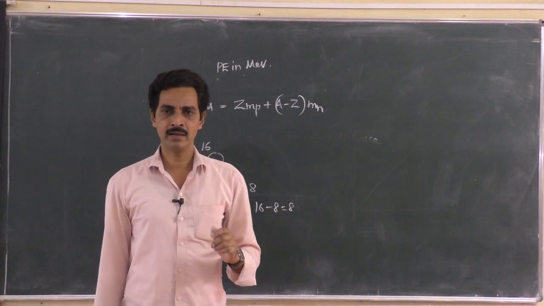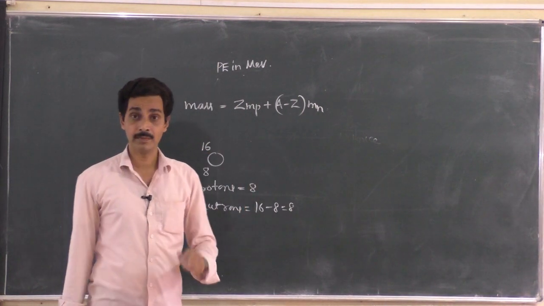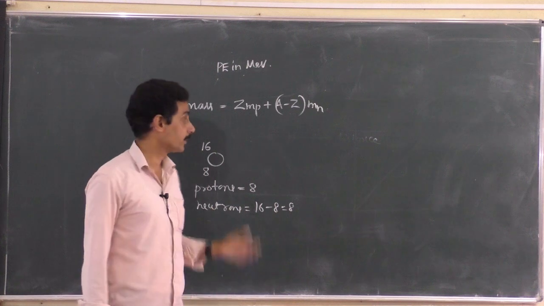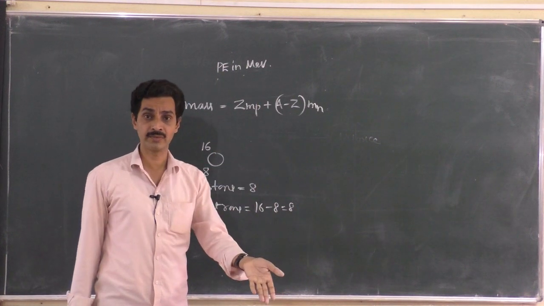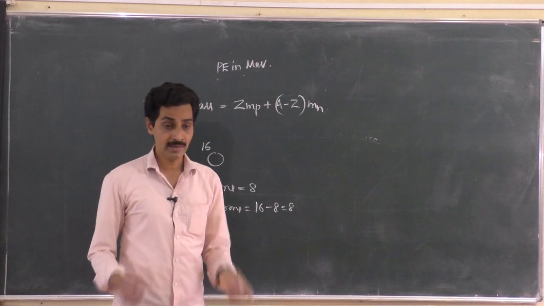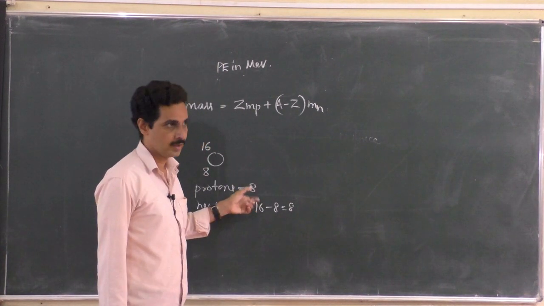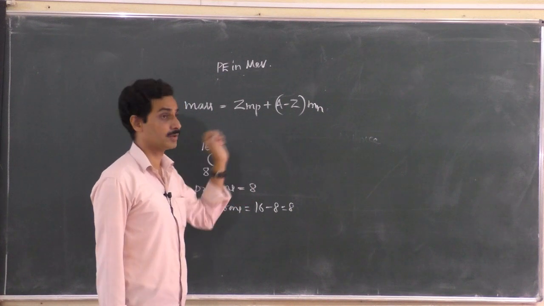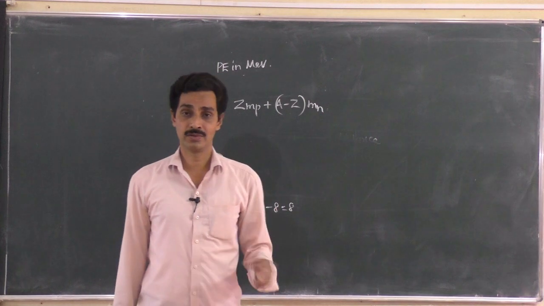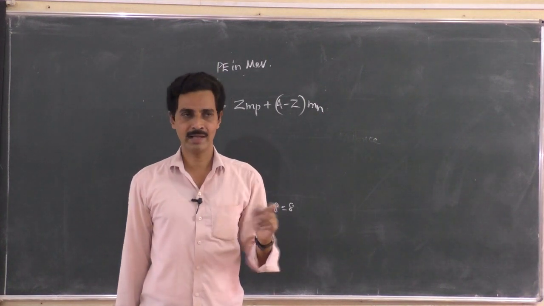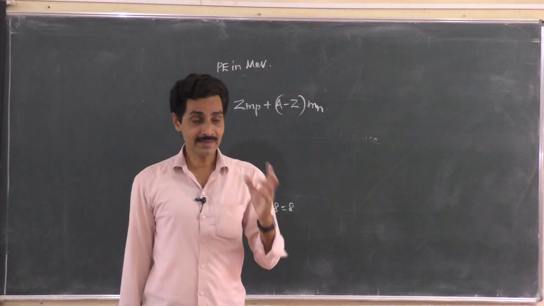So does it mean that there are no 8 protons and 8 neutrons inside? There are 8 protons and 8 neutrons. Then what is the problem, that the calculated mass of 8 protons and 8 neutrons is not equal to the mass of the nucleus of oxygen? Either the number of protons and neutrons you assumed is wrong, or their masses must have changed. No. The total mass has been reduced because some amount of mass has been lost to form the nucleus itself. There is an energy needed.